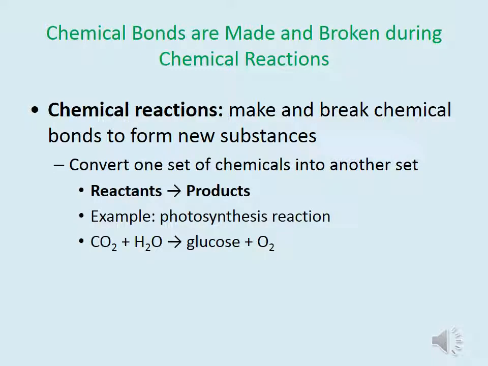Remember chemical bonds? These are generated by chemical reactions that make and break chemical bonds to form new substances. During a chemical reaction, one set of chemicals is converted into another set. The starting set of chemicals is called the reactants, while the finishing set of chemicals are called the products. For example, during photosynthesis, plants utilize the energy of sunlight to convert carbon dioxide and water to glucose and oxygen.